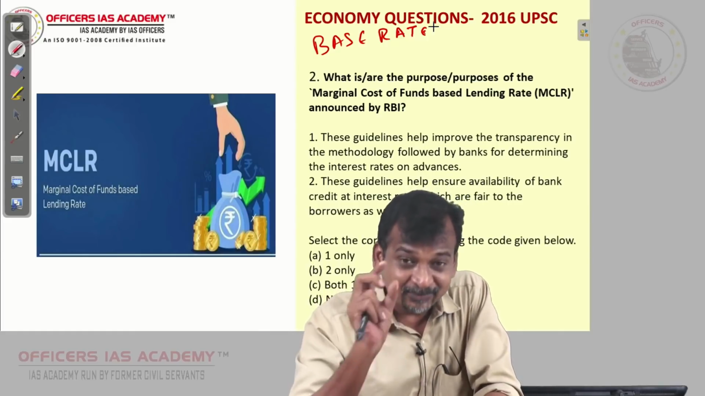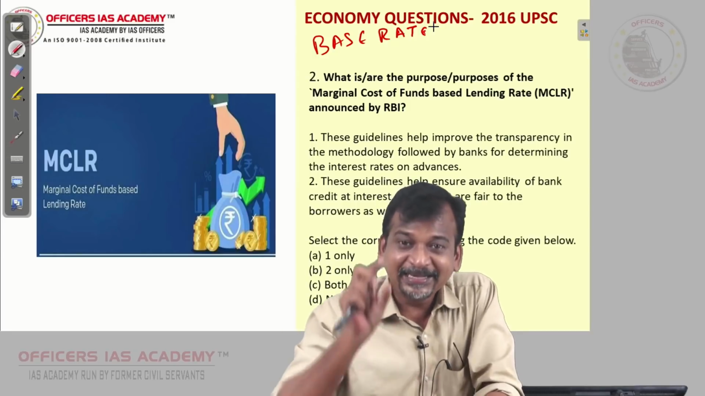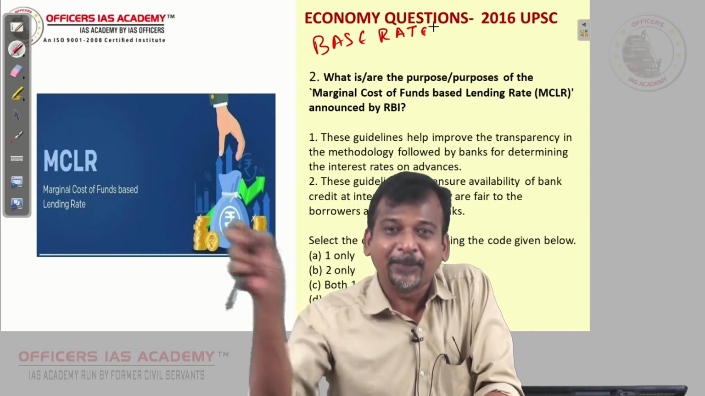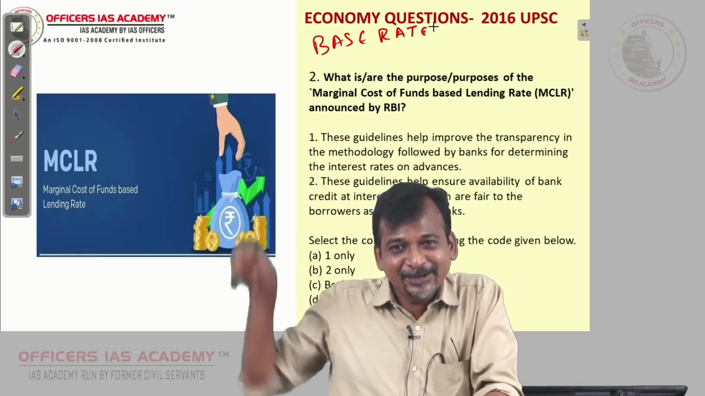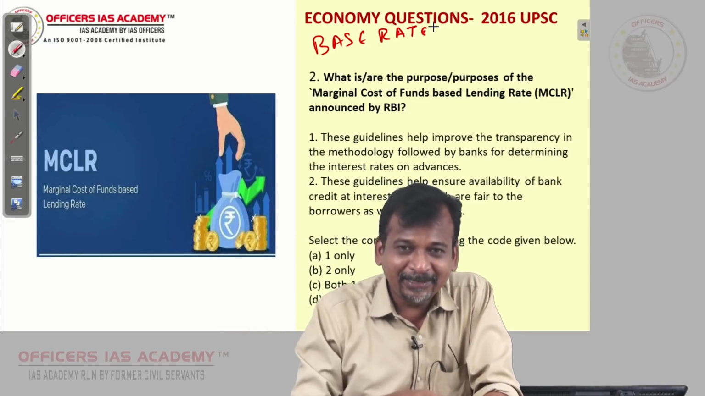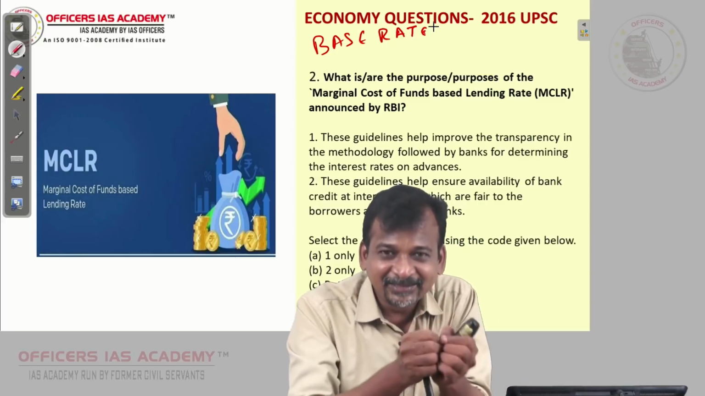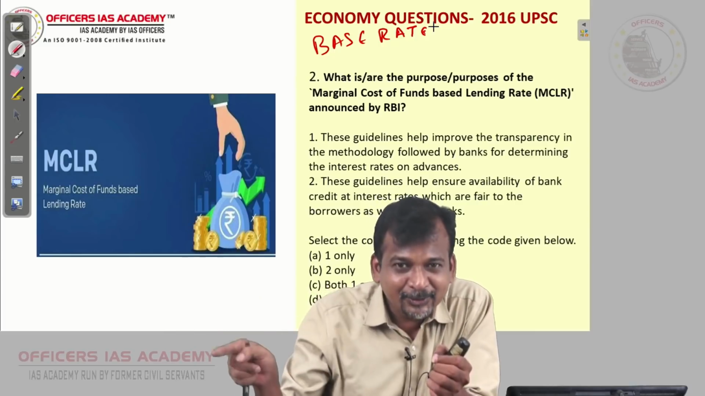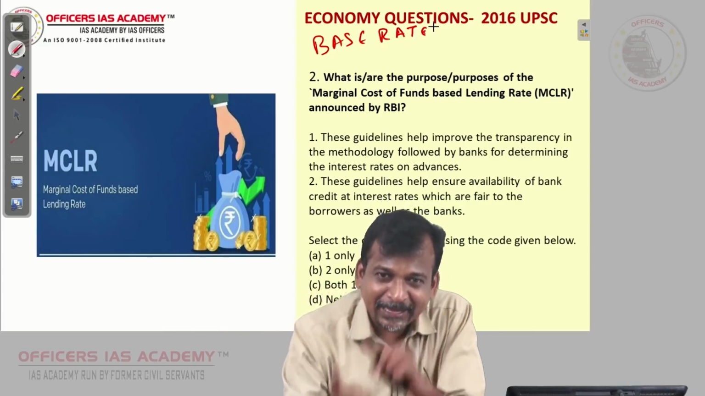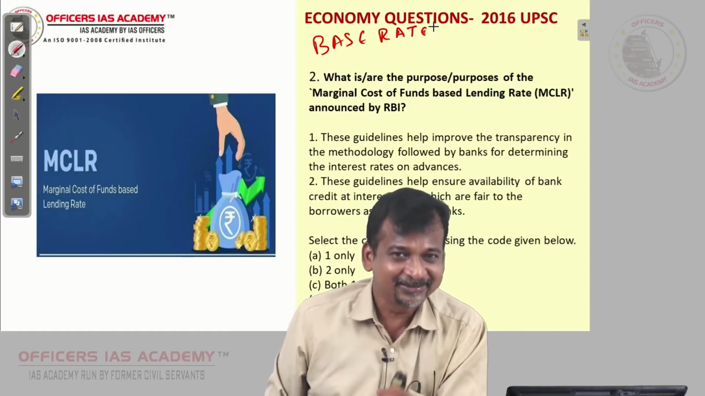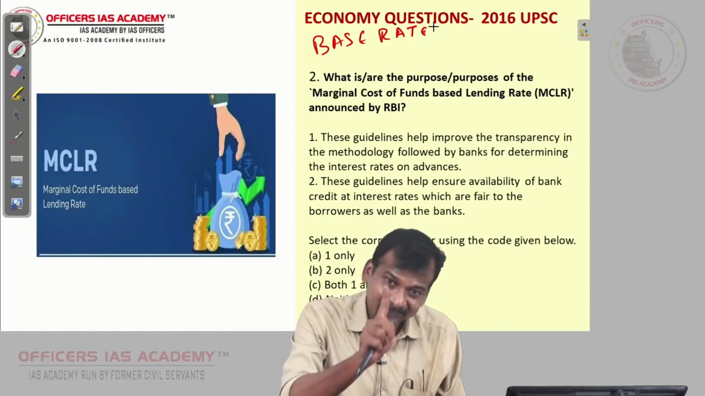But this MCLR, when you calculate, use this formula, and in that formula they have put repo rate also. So whenever RBI reduces repo rate, automatically these banks, when they declare the MCLR, the MCLR rate will also come down. So naturally it will be passed on to the customers, yes or no?